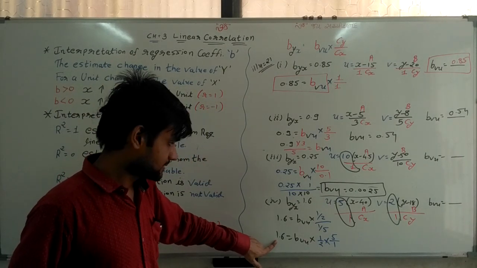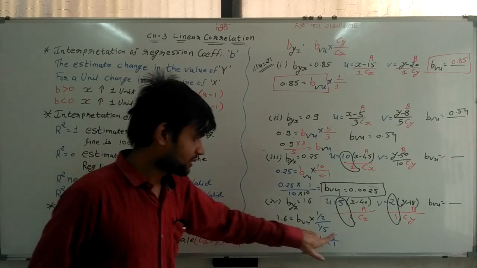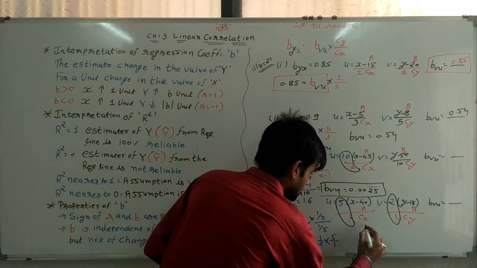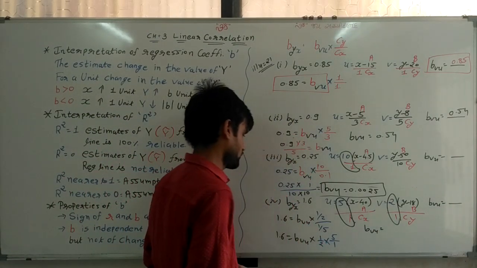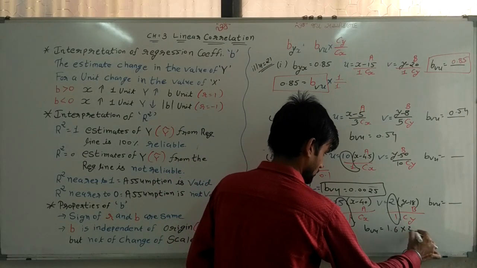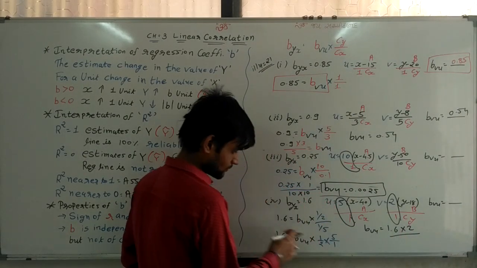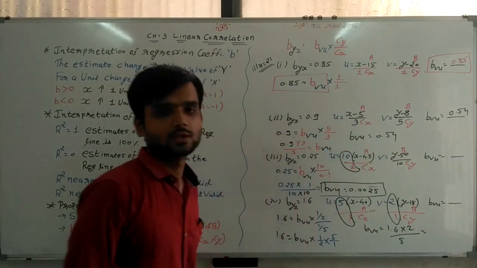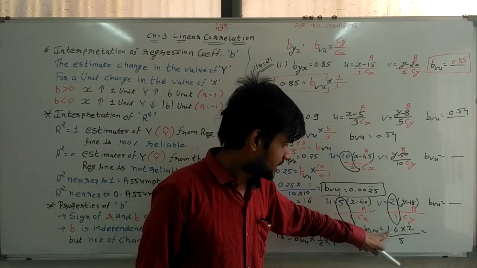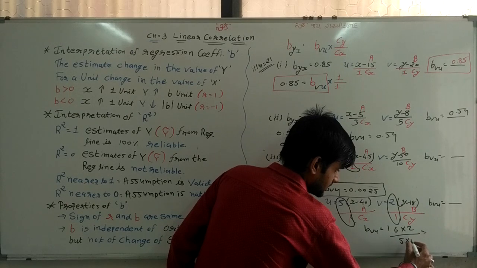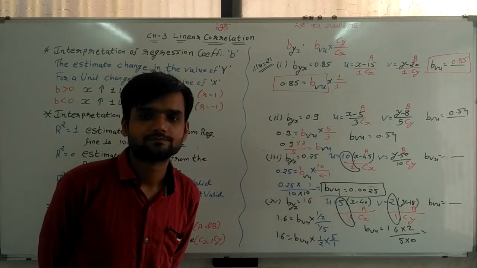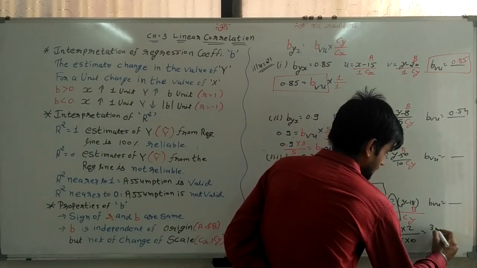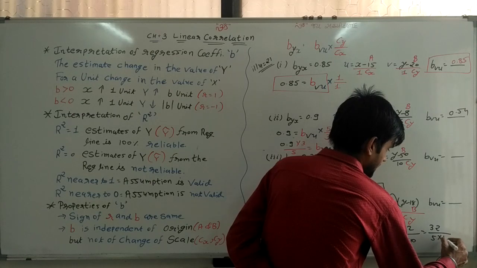Now 1.6, 2 is in multiplication, 5 is in division. Then we will get BBU. So here, sir, BBU is equal to 1.6 into 2 in multiplication, 5 is in division, divided by 5. Now sir, 1.6 is given. If we need to cancel this point, in the denominator 10 is there. Now 16 2s are 32 divided by 5 into 10.